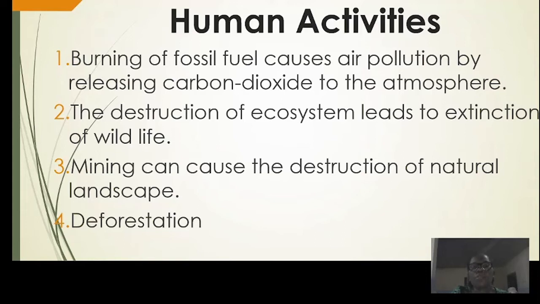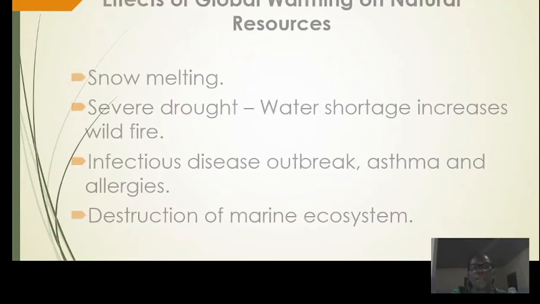The continuous cutting down of these trees can expose the land to most of these effects, which is not good for human health. And it also leads to what we call global warming, which we are going to see in the next slide.